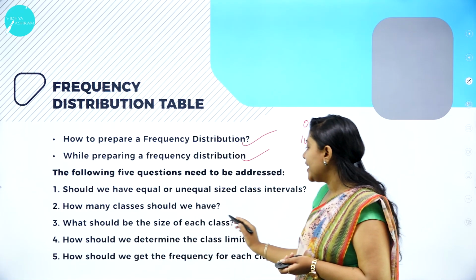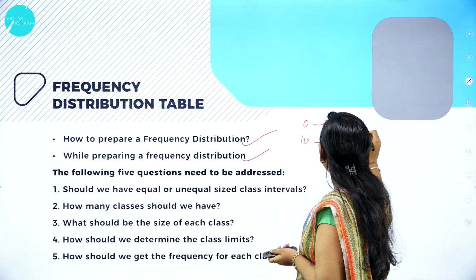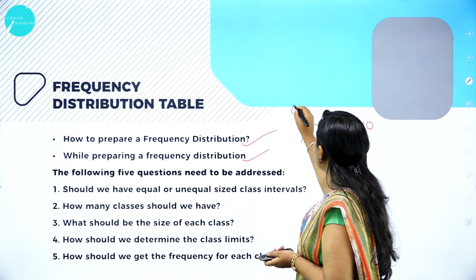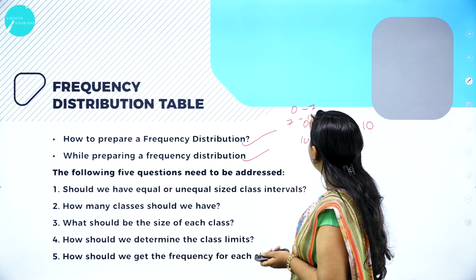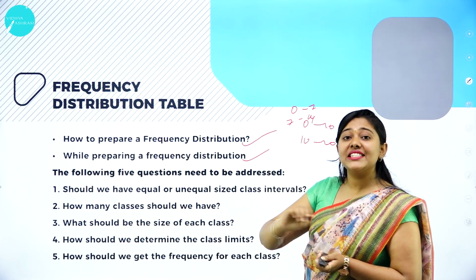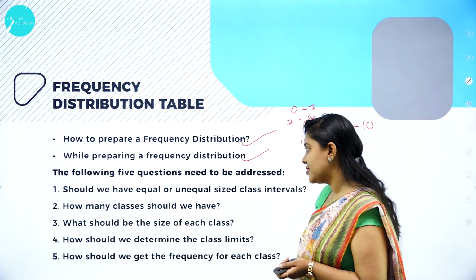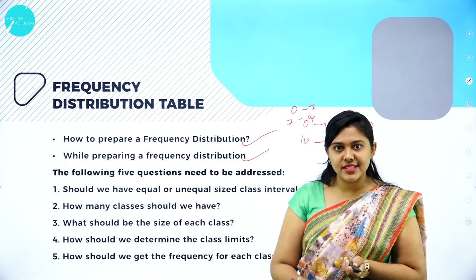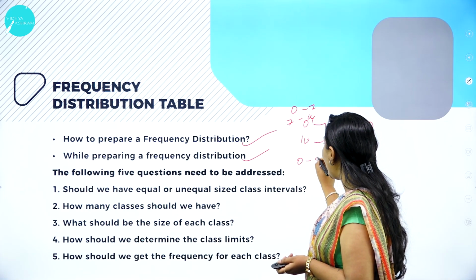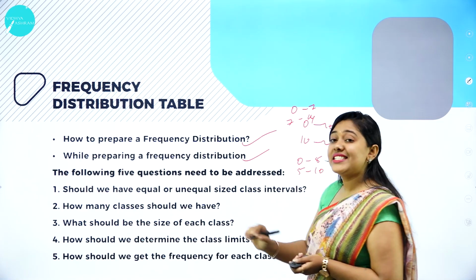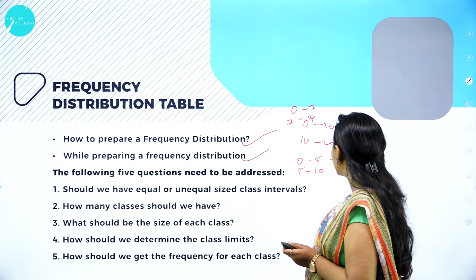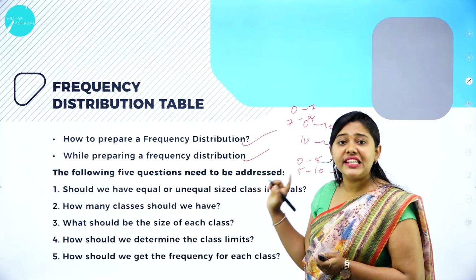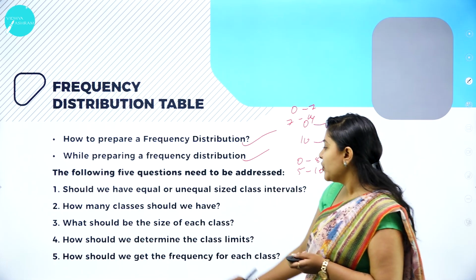Third, what should be the size of each class? Here the size of each class is 10. For example, it could start from 7: 0 to 7, 7 to 14, and so on. The size of the class should be seen. Fourth, how should we determine the class limit? Whether it is 0 to 5 or 5 to 10, what is the class limit we have? Here the class limit would be 5.